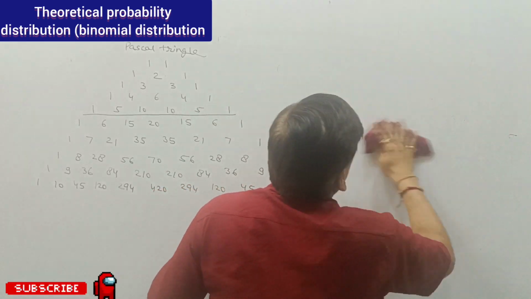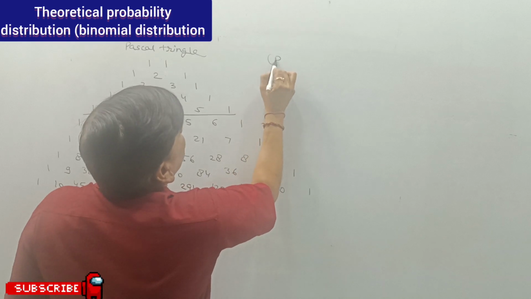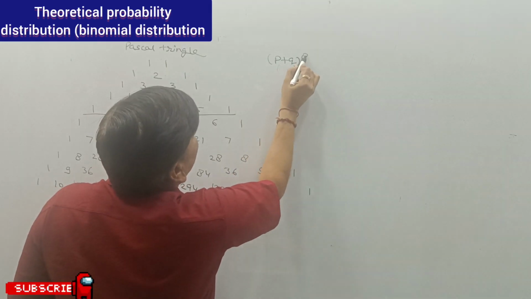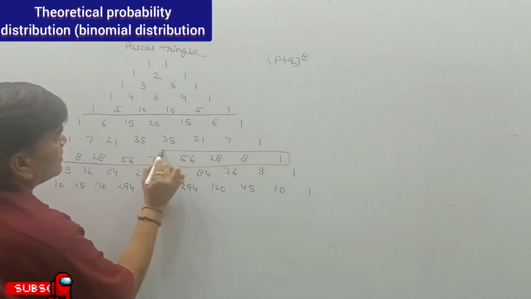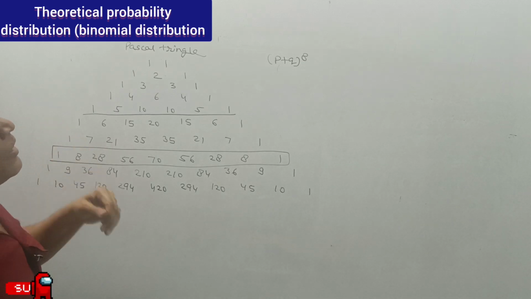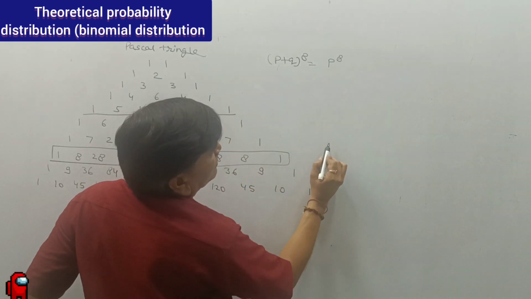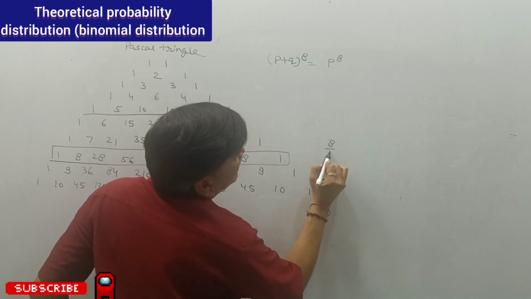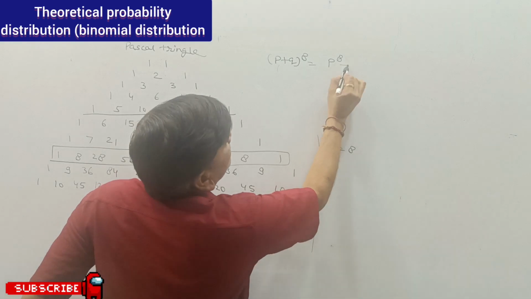One more expansion with this method, so you may learn how to calculate this. Suppose I am to have the expansion of (P plus Q) raised to power 8. And last we will have the 10 also, so that you may learn. So the very first one is P8. Then 8 divided by 1, that is 8.